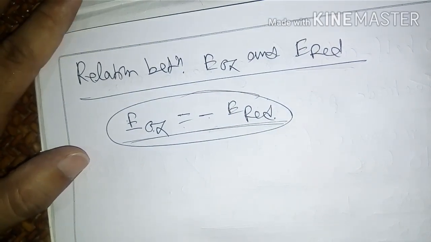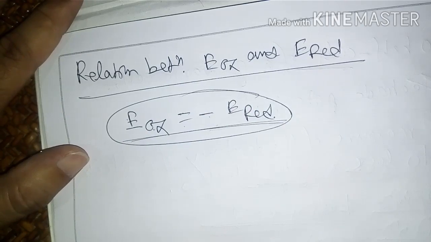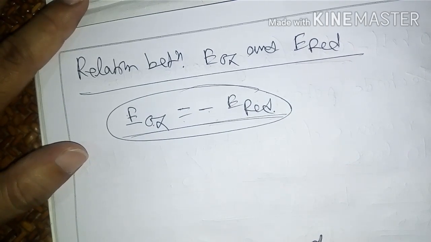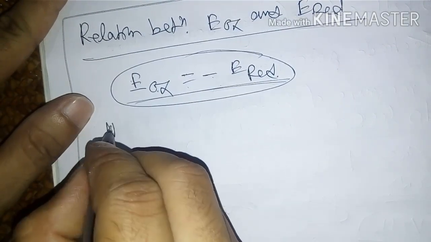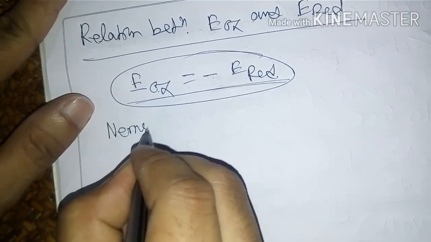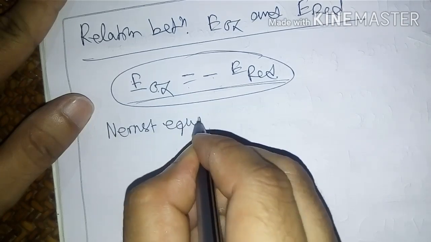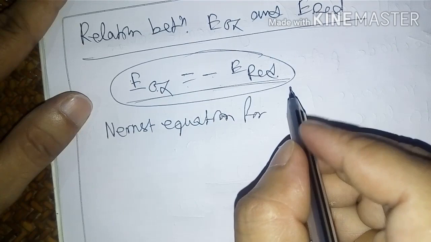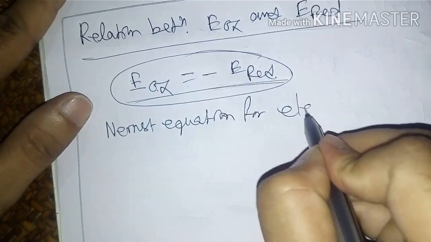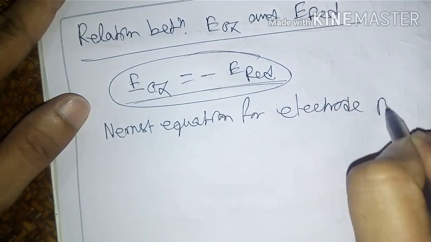Next is very important: the Nernst equation for electrode potential. The Nernst equation for electrode potential.